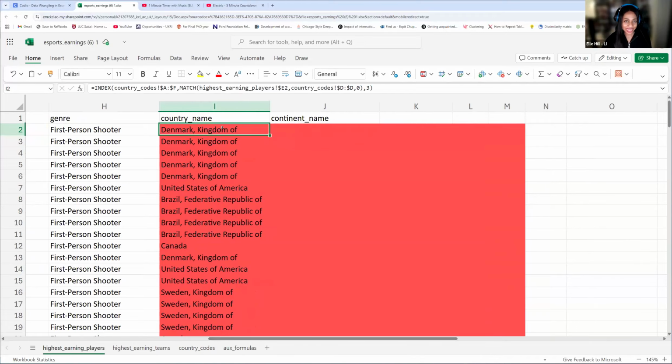How can I edit this index match formula to, instead of finding my country name, find the continent name? What do I need to change for that to happen?